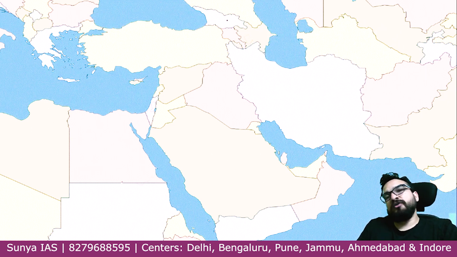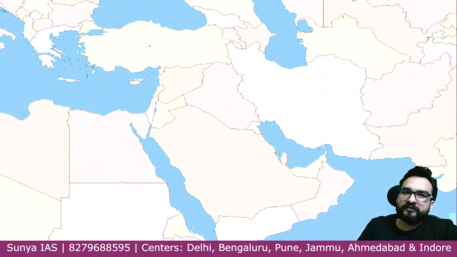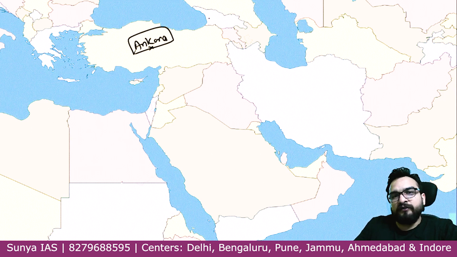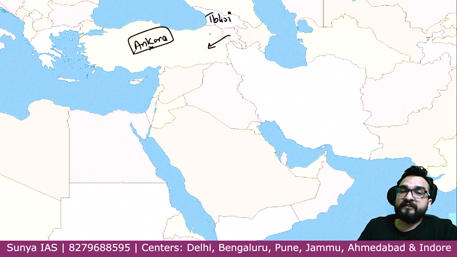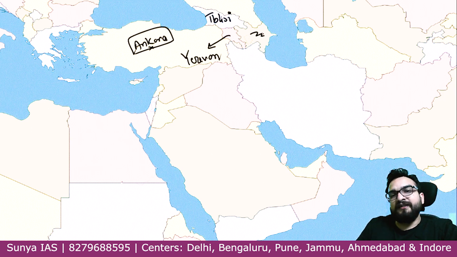And just check out the capitals of these also, guys. Over here you will find Ankara. Georgia's capital is Tbilisi. Just check out the spellings in the atlas. If you are not finding it in the atlas correctly, Google it. Over here you will find Armenia's capital is Yerevan, and Azerbaijan's capital is Baku.